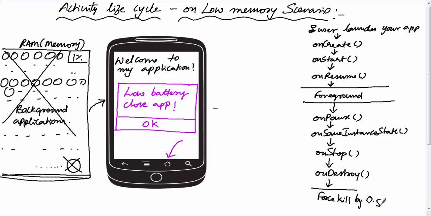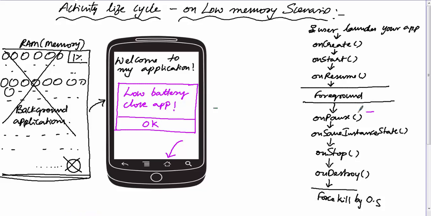Similarly, based on our previous scenarios, we understood that if the phone is rotated very fast, in that case onStop and onDestroy will not be called. So after the onResume method, what is the only guaranteed method to be called by the operating system? That is only the onPause method.